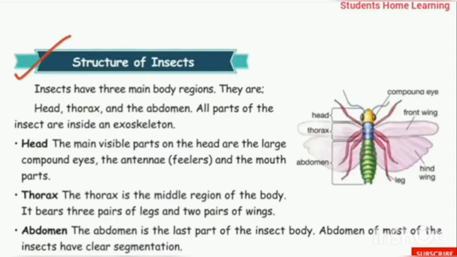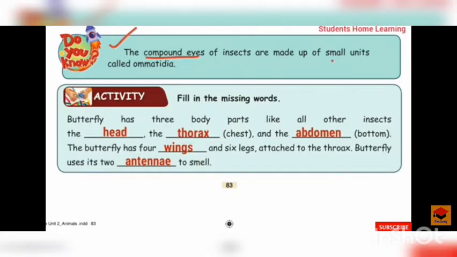Ommatidia. The compound eyes of insects are made up of small units called ommatidia. On page number 83, one activity is given. Fill in the missing words.